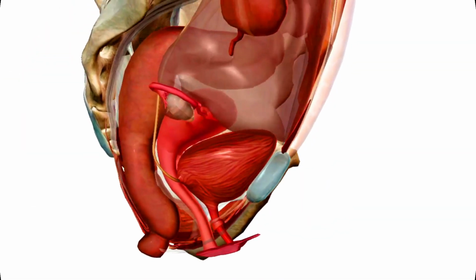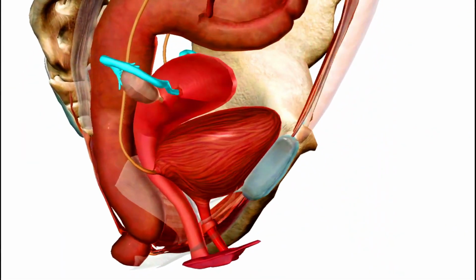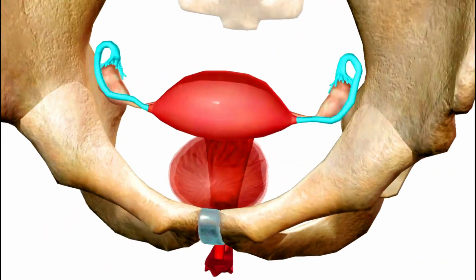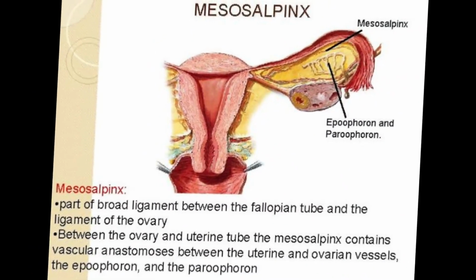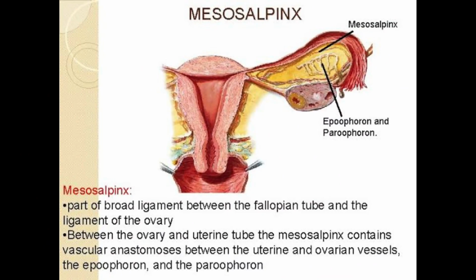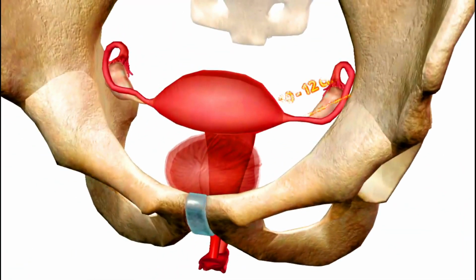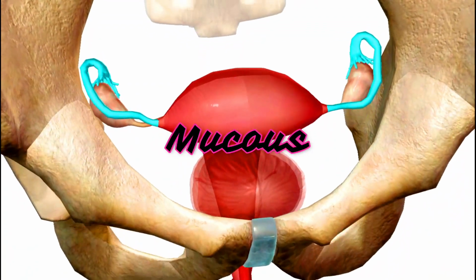The fallopian tubes are the first components of the three-part system of ducts within the internal genitalia of the female reproductive system. Each tube is supported by a portion of broad ligaments called the mesosalpinx. Each oviduct is about 10 to 12 cm long and consists of three coats: serous, muscular, and mucus.